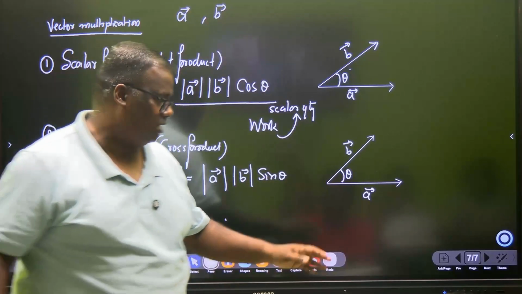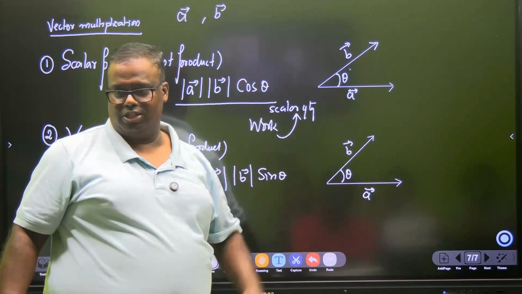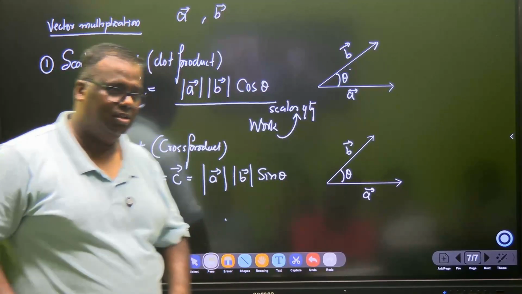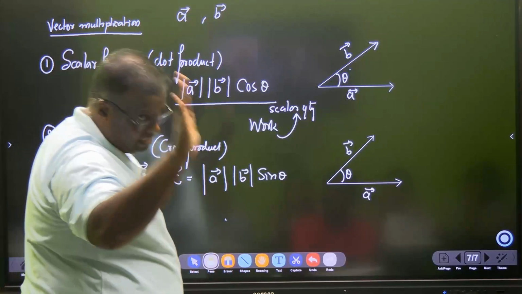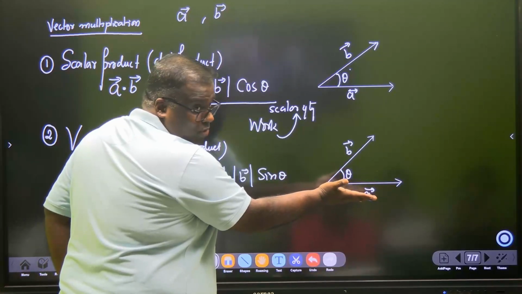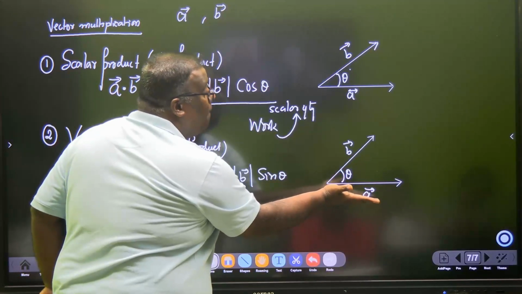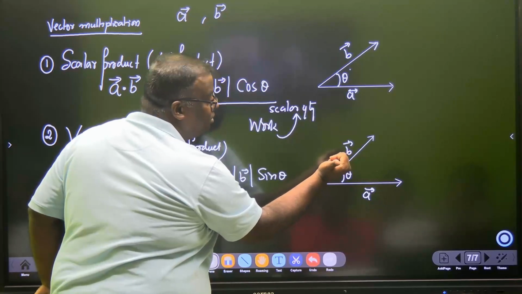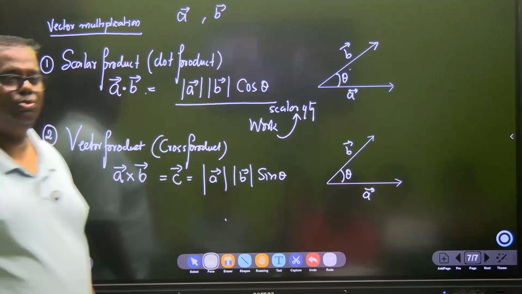Question arises, what is then the direction? दोनों तो नहीं हो सकता है. So what are we doing? A cross B. This is called the right hand thumb rule. Put your hand on A and you are crossing A with B, right? A को B you are crossing. Where is the thumb pointing? So the C vector is towards you.